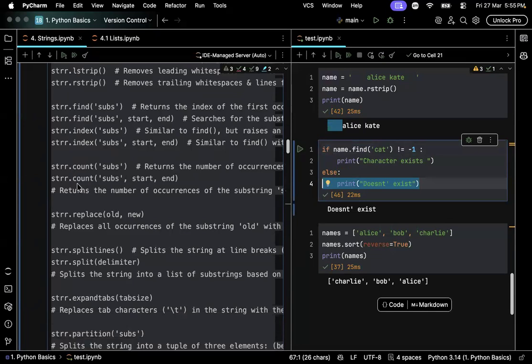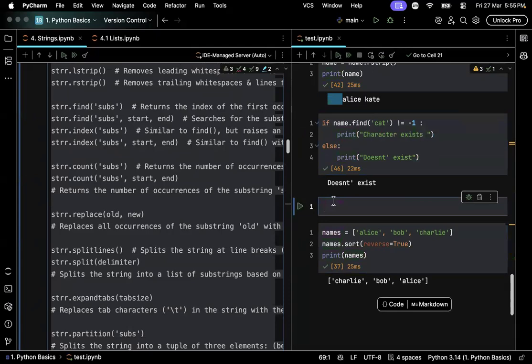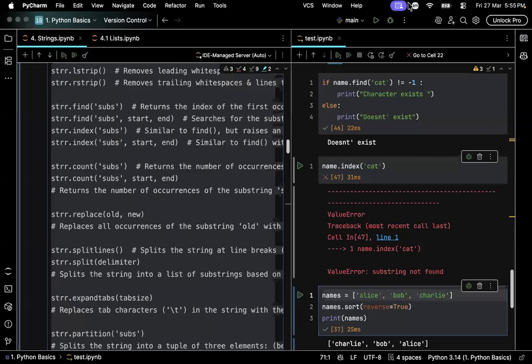The index is exactly the same as the find, except in one case. If index doesn't find the substring, it will raise an error. Here I am trying to check whether cat is in the string, it will raise an error because it doesn't exist, right? But if it does exist, it will return the index. Just like I am checking whether Alice is in the Alice Kate string or not.